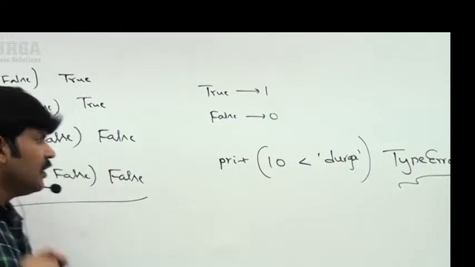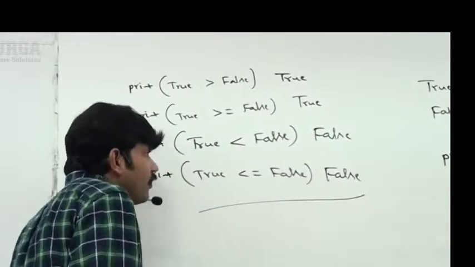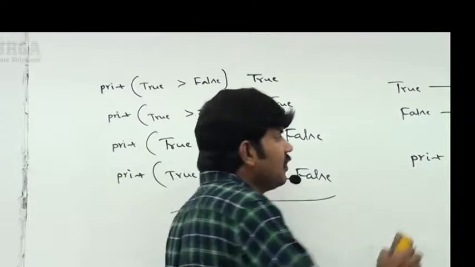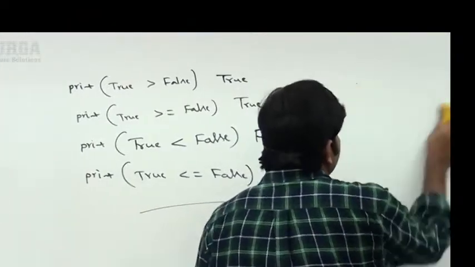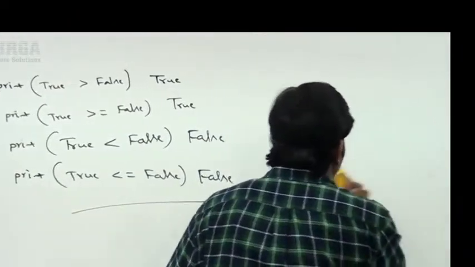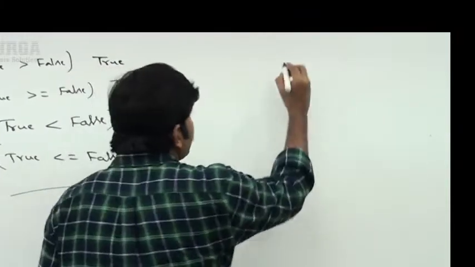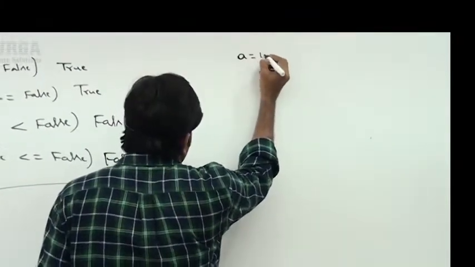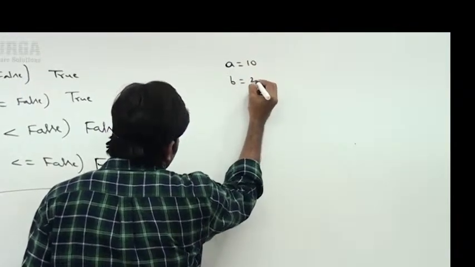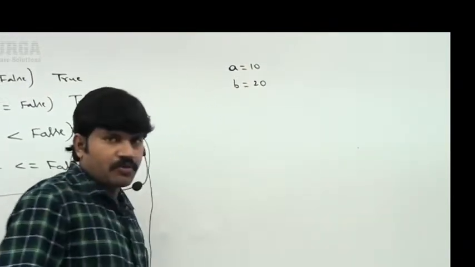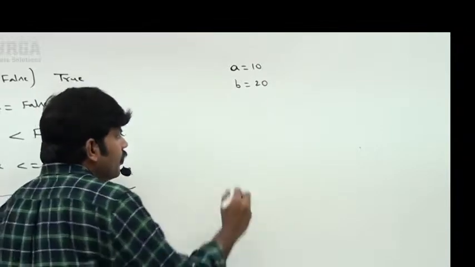Clear, right? Now let me go for a small example to get some more clarity. Suppose I have a equal to 10, b equal to 20.